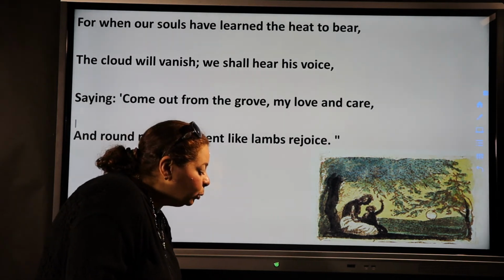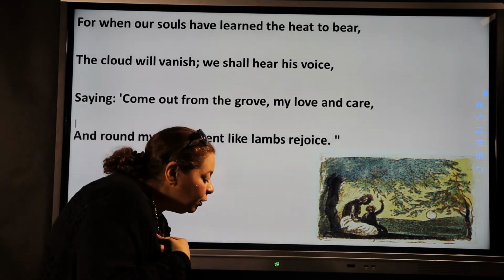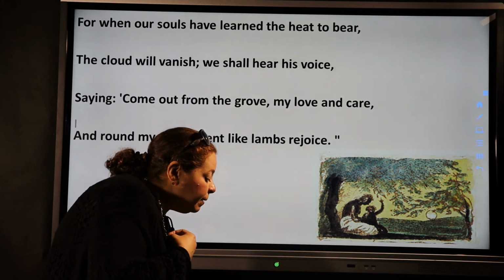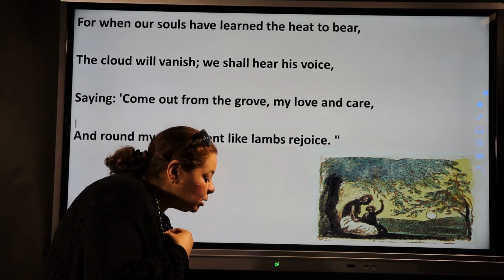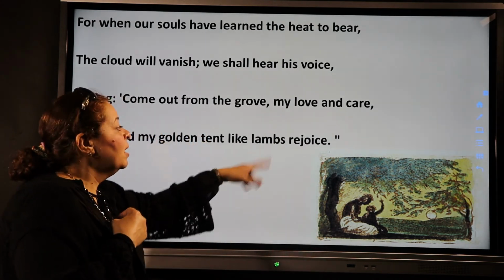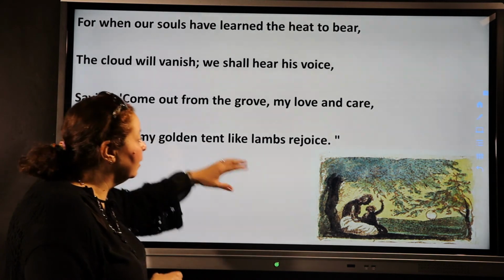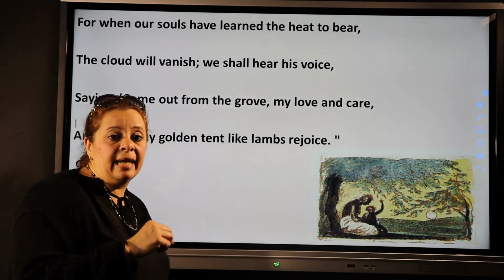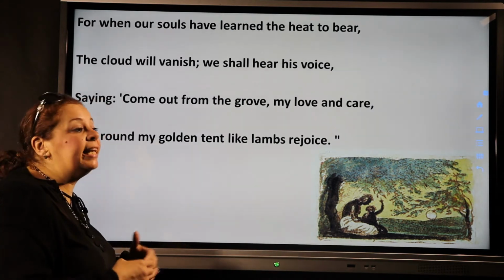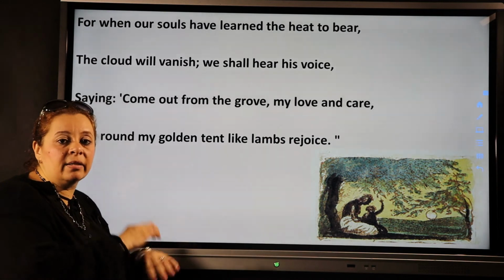After death, God will call for them, for all these black people, to a beautiful golden tent in heaven, okay, in paradise. They will be asked to come to a wonderful place where everyone will be happy like young innocent lambs. Rejoice means happiness. They will be happy like the young lambs in paradise in heaven after death, because God will reward them as they endured and they carried love in their hearts no matter what color their skin is.